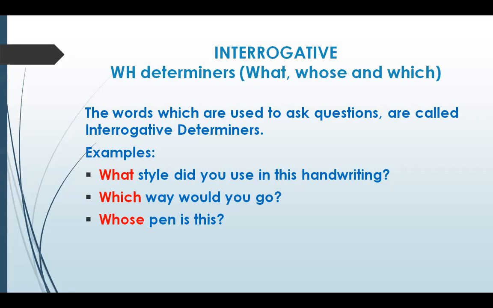So the words which are used to ask questions are interrogative determiners. And remember, it can act as a determiner only if its noun follows it. It should be used along with the noun. So what style, which way, whose pen, what color? These are the words used as interrogative determiners, used to ask questions.